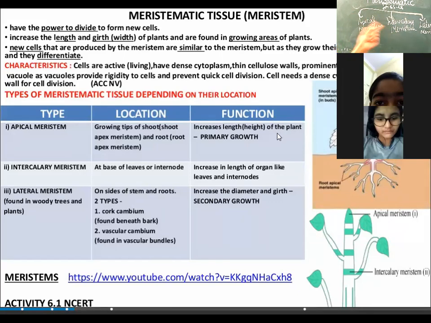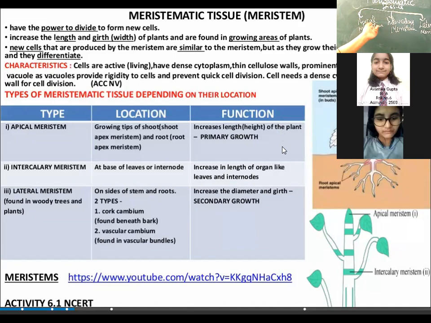Regarding their cytoplasm, they all have dense cytoplasm. Regarding their cell wall, they all have thin cell wall. Regarding the nucleus, they all have a prominent nucleus at the center, and the vacuole is either absent or very small in size.